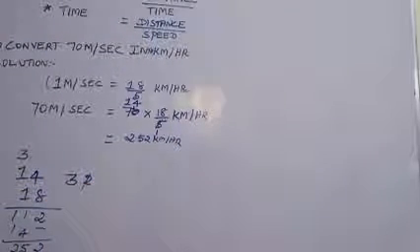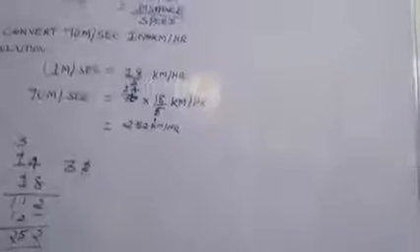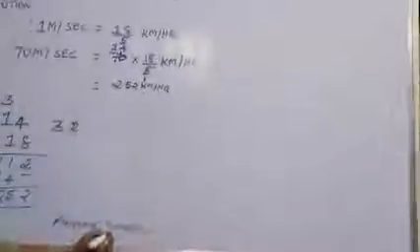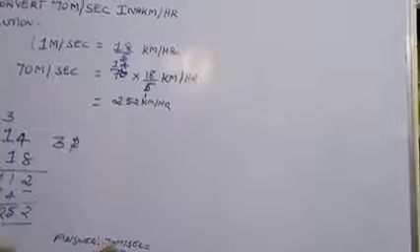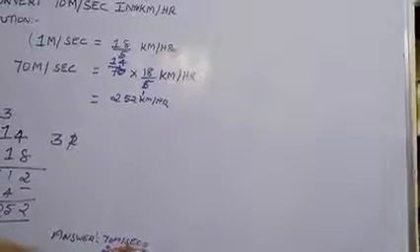So children, when we convert 70 meters per second to kilometers per hour, we get 252 kilometers per hour. This is your answer, children.